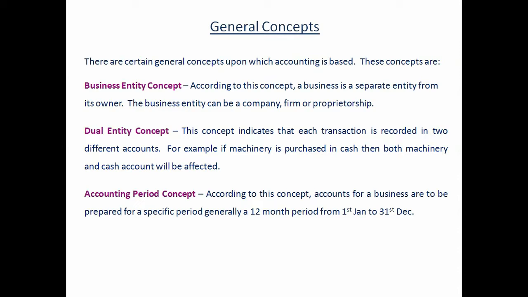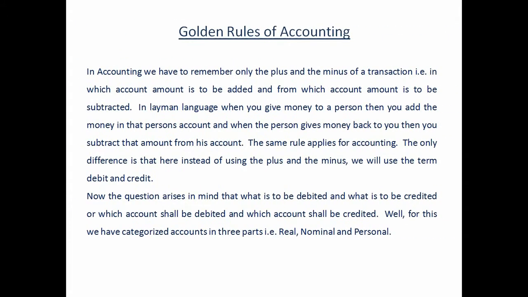Next is your accounting period concept. According to this concept, accounts for a business are to be prepared for a specific period. For example, a 12-month period starting from 1st January to 31st December. Accounting should always be maintained on a yearly basis starting from 1st January or 1st April or 1st July in certain countries. So from whichever country you trade, you need to follow the financial period that the country follows. Next is your golden rules of accounting.